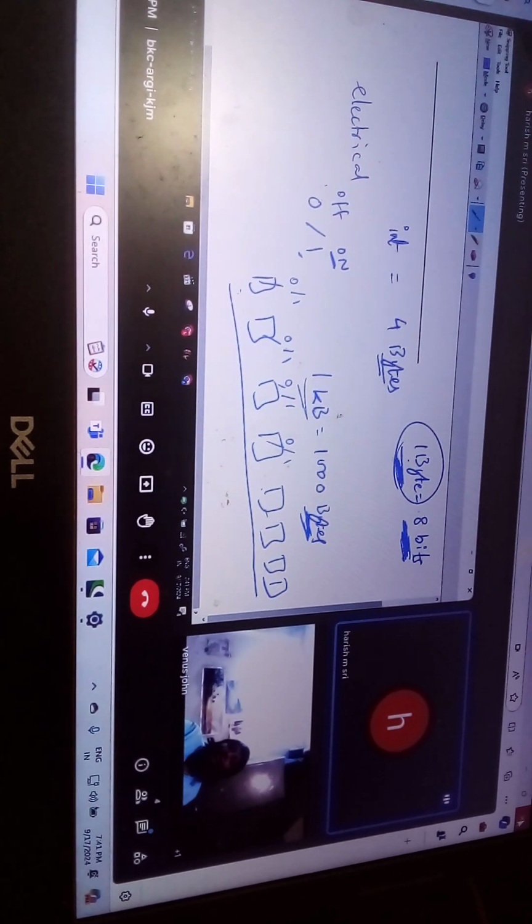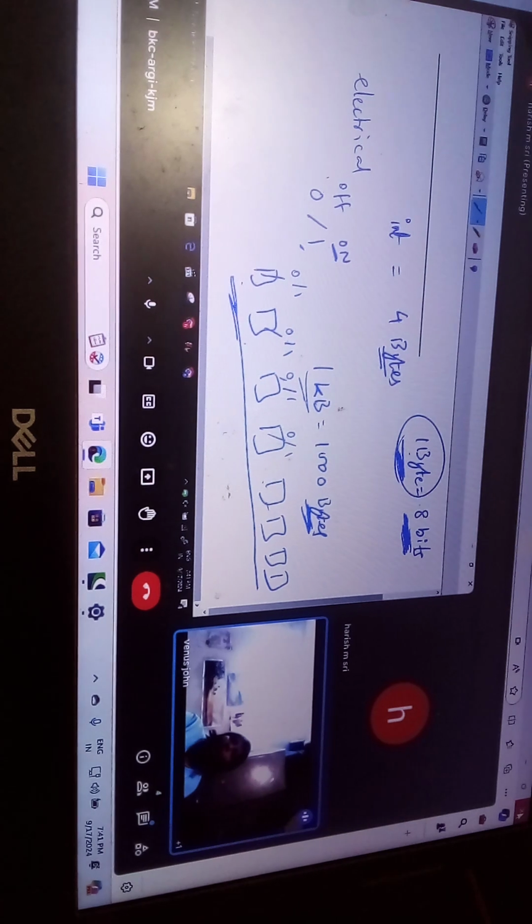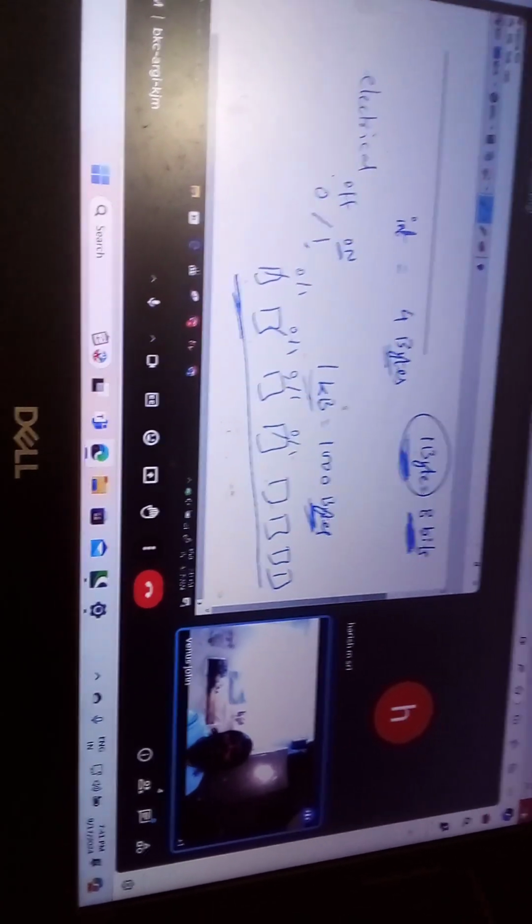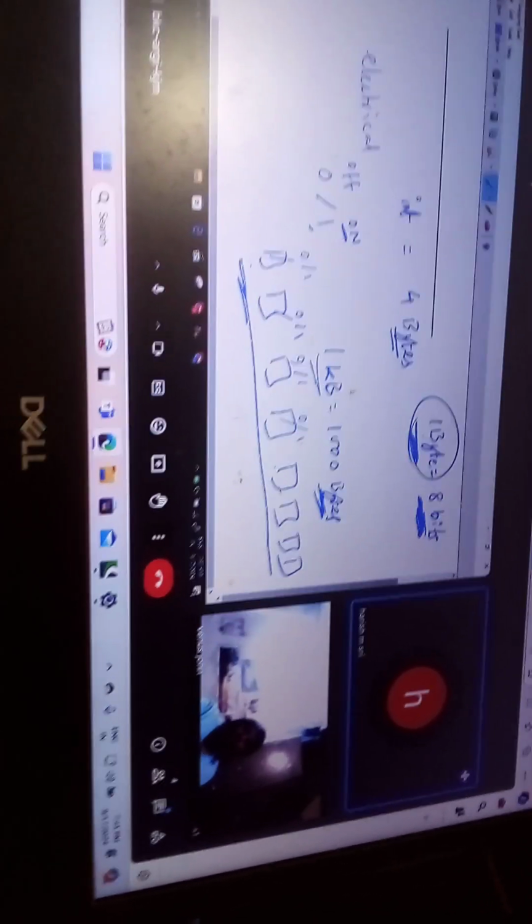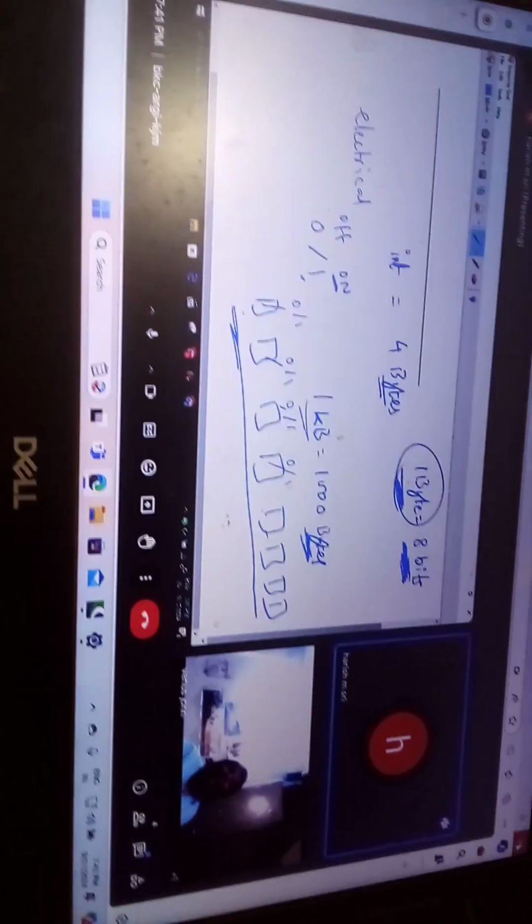So in the array, is it stored as 0 or 1, or as characters and integers? I will tell you. There is complexity in this. Okay. Got it.